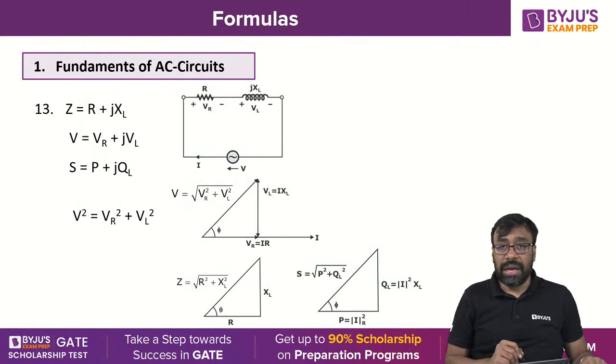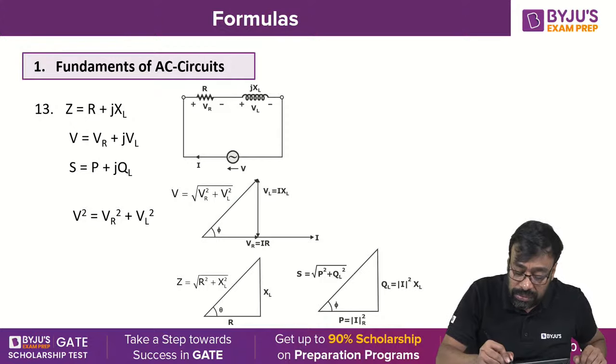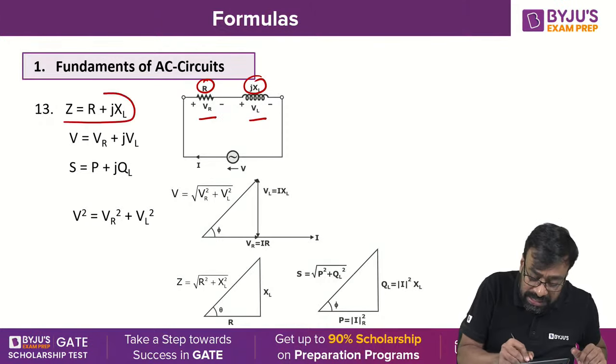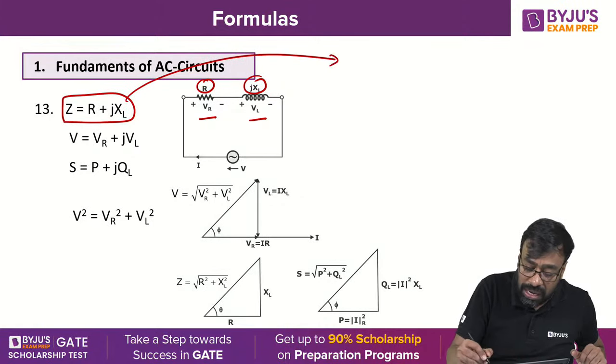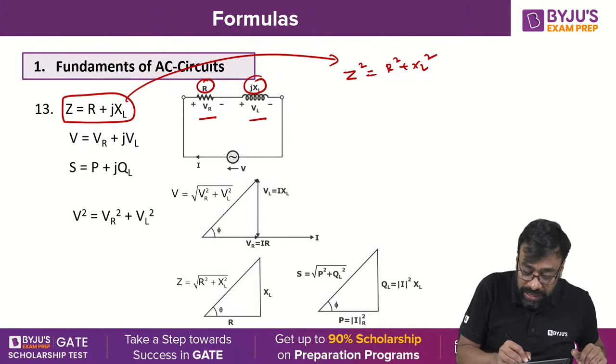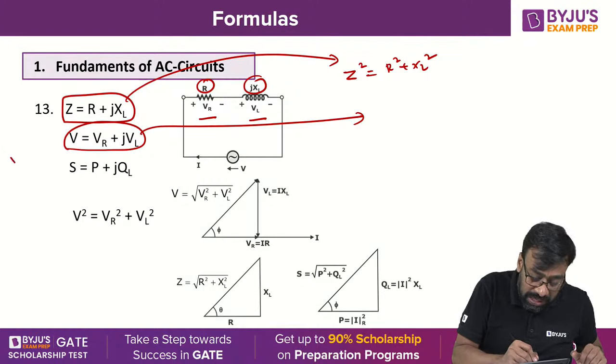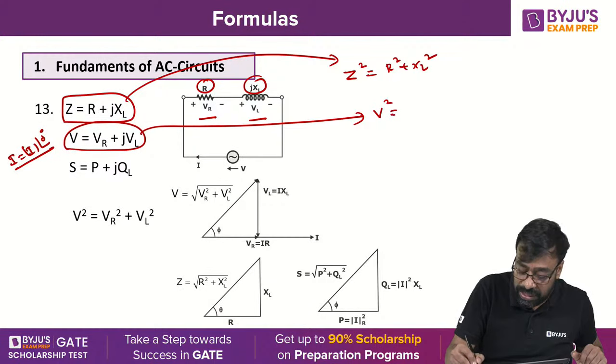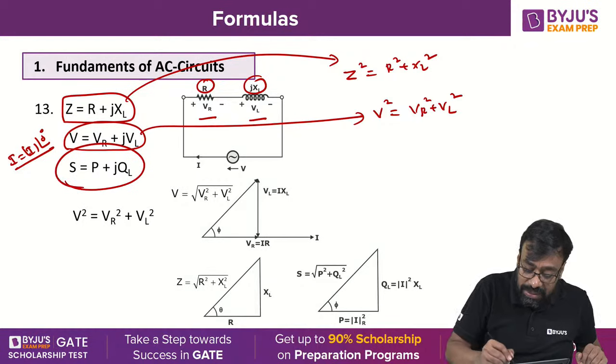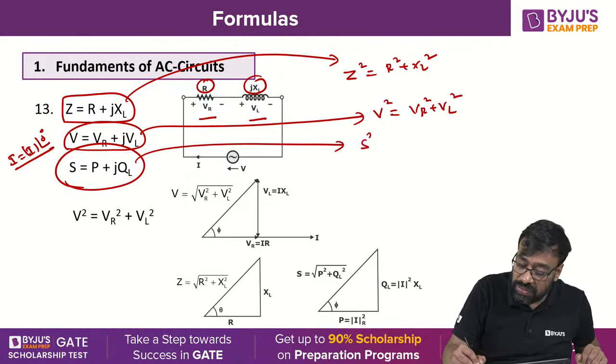Coming now to the RL series circuit: R, jXL, VR and VL. The impedance is Z equals R plus jXL, but Z square will be R square plus XL square. V equals VR plus jVL, with the assumption that the current is taken as reference. Then V square becomes VR square plus VL square. S is P plus jQ, then S square is P square plus Q square. Is it clear to all of you?